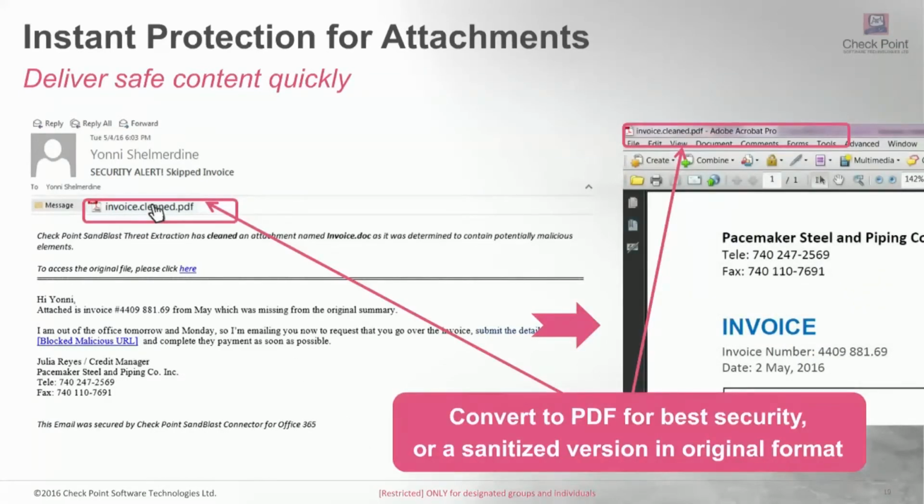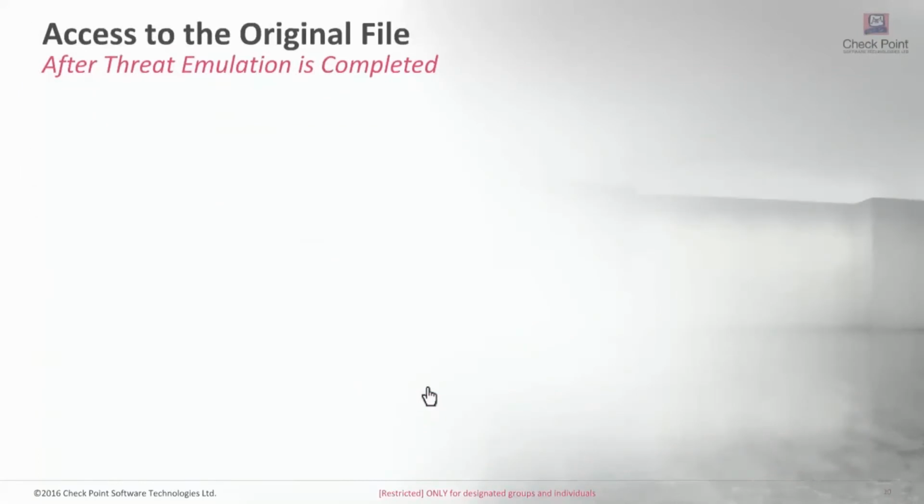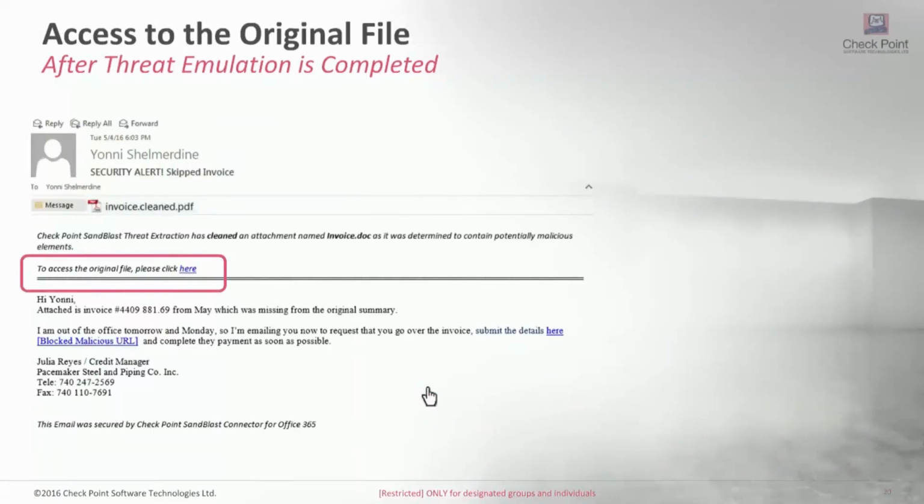If you still need the original file in the future, and let me step through. It'll give that user the option to access the original file, but only if the file has already been scanned and determined to be malicious. So not only does it allow users to receive content immediately, but it also gives them additional time to determine the malicious content or nature of these files.